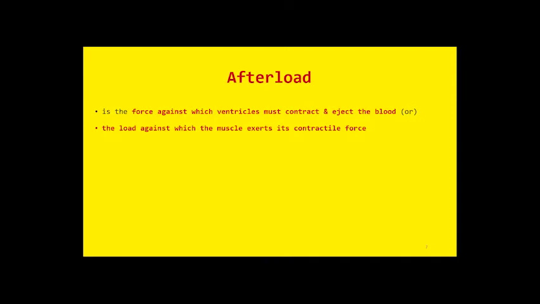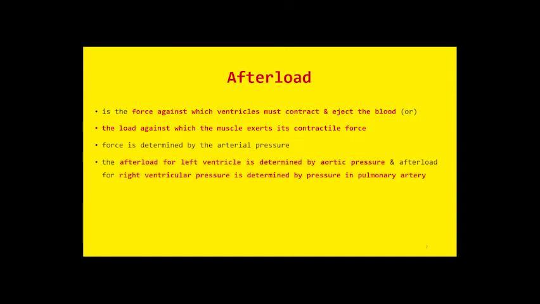This means the afterload is determined by the arterial pressure. For example, the blood leaving the left ventricle will enter which vessel? The aorta. So if you increase the pressure inside the aorta, you are increasing the afterload for the left ventricle. Similarly, the blood leaving the right ventricle enters which vessel? Pulmonary artery. If you increase the pressure inside the pulmonary artery, you are increasing the afterload for the right ventricle.